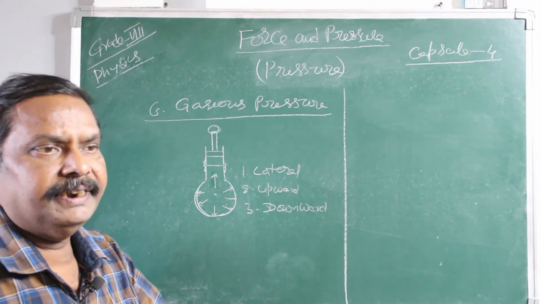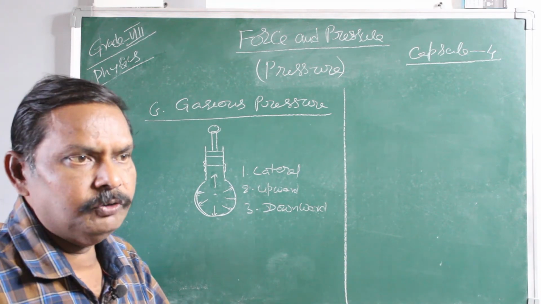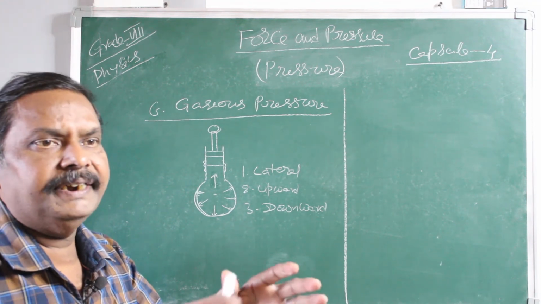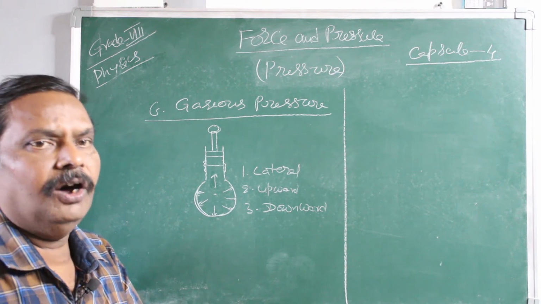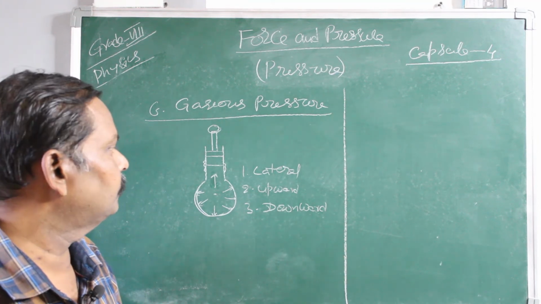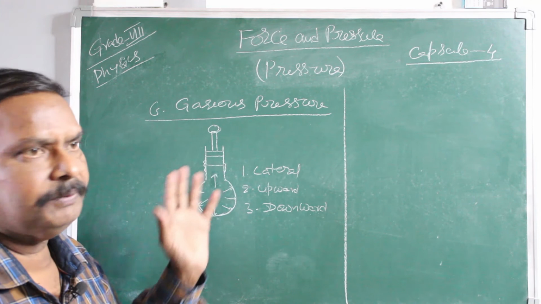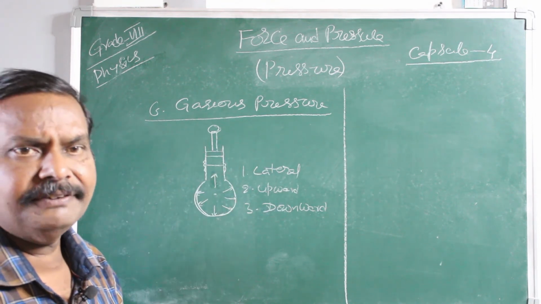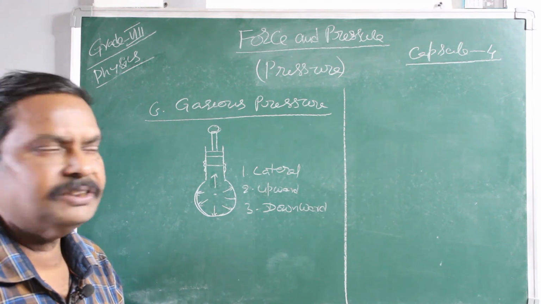If air is not there, the tire will be flattened. When air is there, it causes some pressure. Because of that pressure, the tire will bulge and the car will be lifted a little up. So this is about the gaseous pressure exerted by gases. There are a number of activities we will come across in the next sessions.